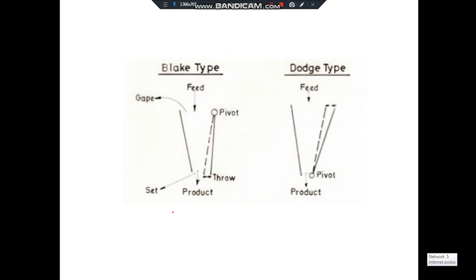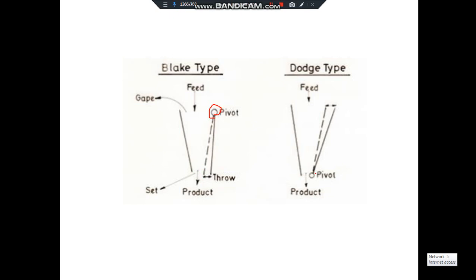See, as I show here, this is the dodge jaw crusher and this is the blake type of jaw crusher. Now this jaw is pivoted from here, right? So it will reciprocate in this way. So this part is open and closed and reciprocates. So in this case there are very few chances of choking, but you are getting a non-uniform product.